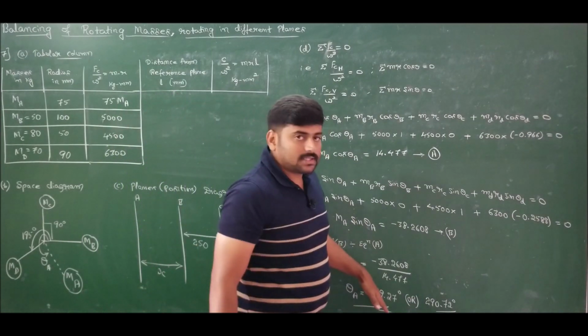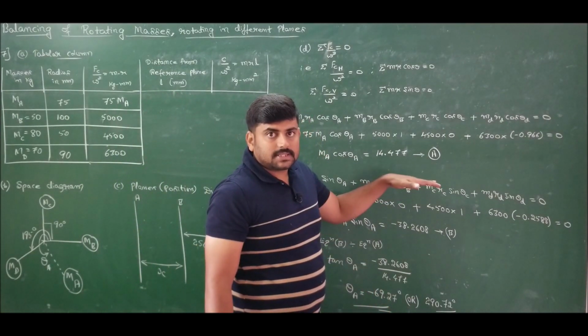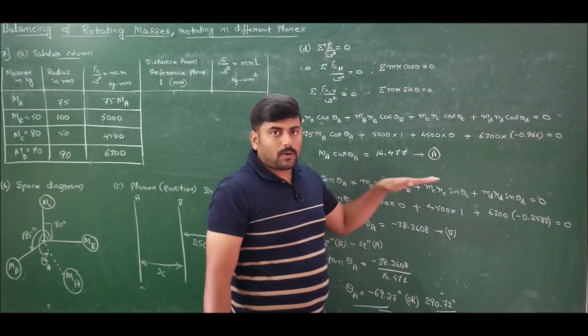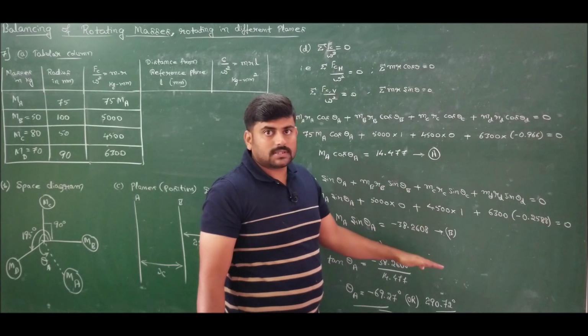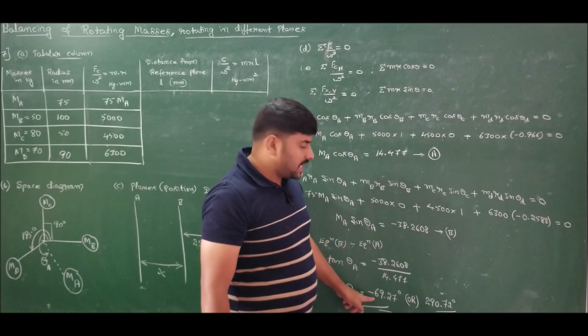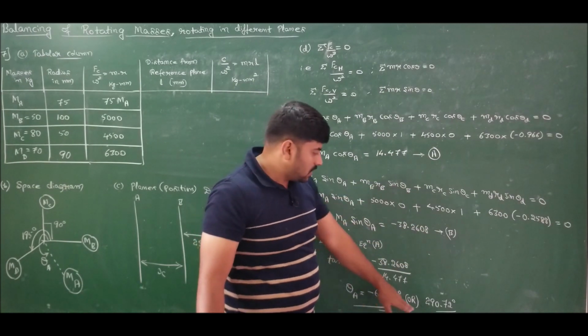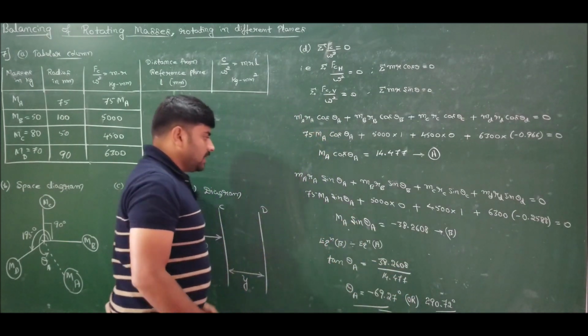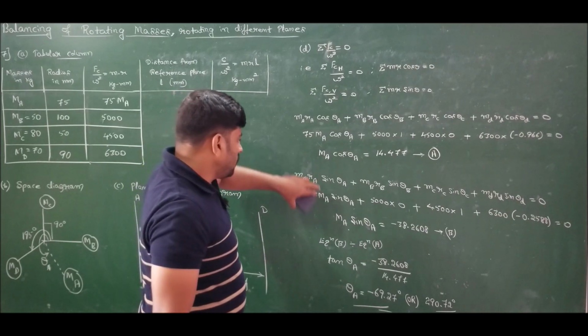Negative means measure clockwise from the positive x-axis. Positive means measure counterclockwise from the positive x-axis. So it is 69.27 clockwise or 290.72 counterclockwise. Hope you understood. Next, I want the magnitude of MA.